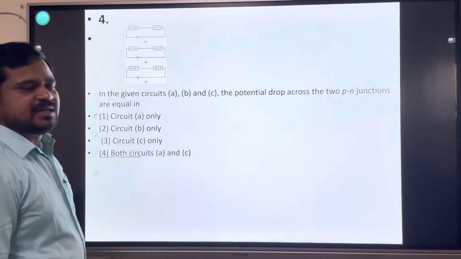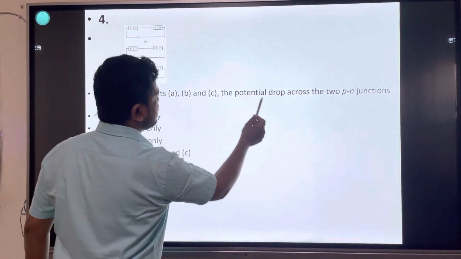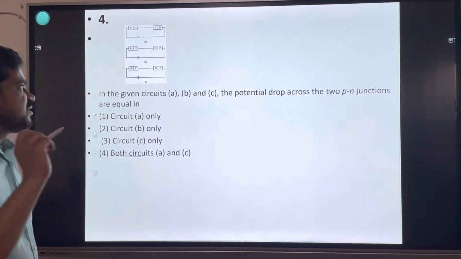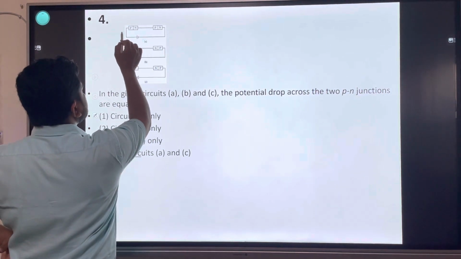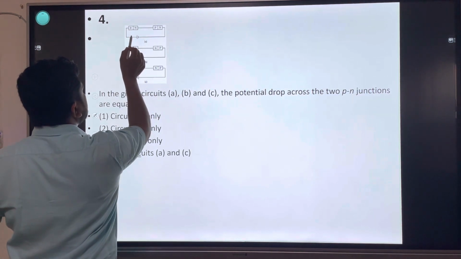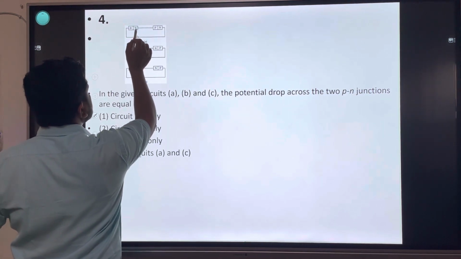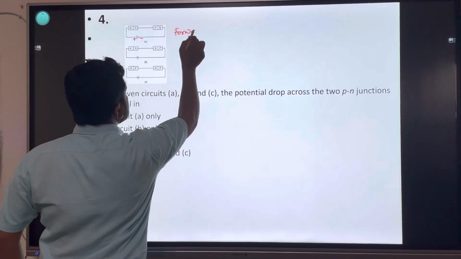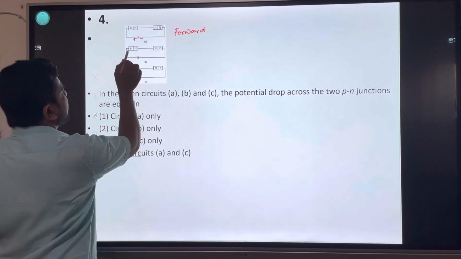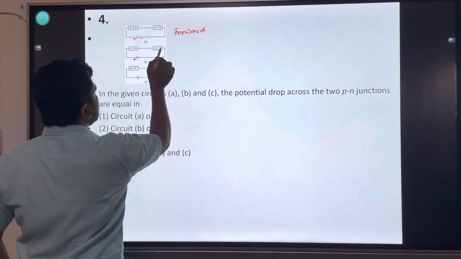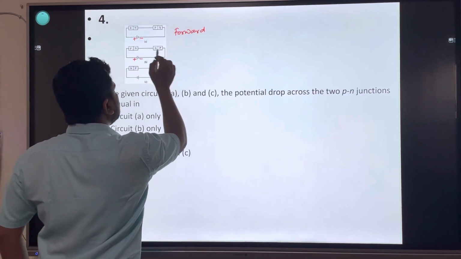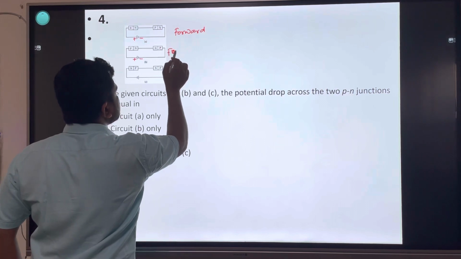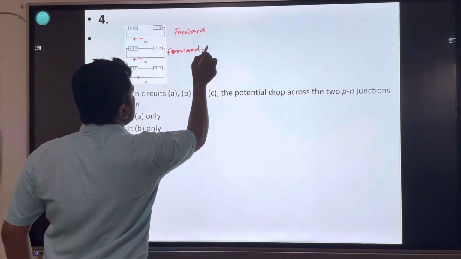This is from semiconductor devices. In the given circuit ABC, the potential drops across the two PN junctions are equal. We need equal potential difference. In the first diagram, the P terminal is connected to the positive terminal of the external cell, the N terminal is connected to the negative terminal, forward bias. In the second diagram, one P terminal is connected to the positive terminal, the other P terminal is connected to the negative terminal. First one is forward bias and second one is reverse bias.